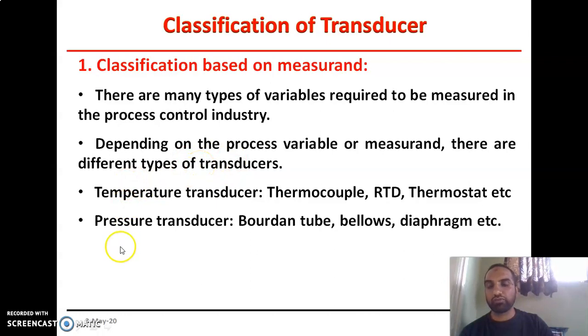For measurement of temperature, we use thermocouple, thermistor, RTD, that is resistance temperature detector, thermostats, etc. And for measurement of pressure, we use Bourdon tube, bellows, diaphragm, etc. So different types of transducers are required for measurement of different variables in process control industry. So this is about the classification based on measurement.